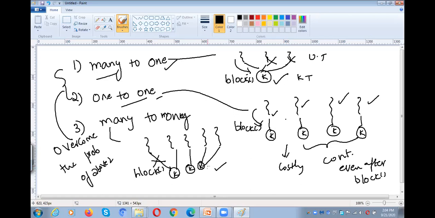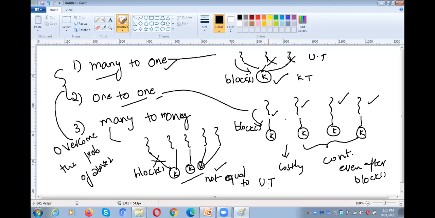But here we don't require that many kernels. We have many kernels, but they are not equal to user level threads. We need not maintain kernel level threads equal to the user level threads. We maintain many, but not equal to the user level threads.